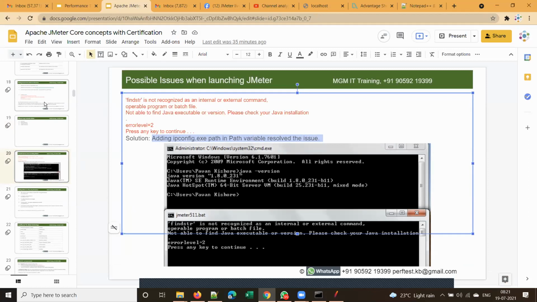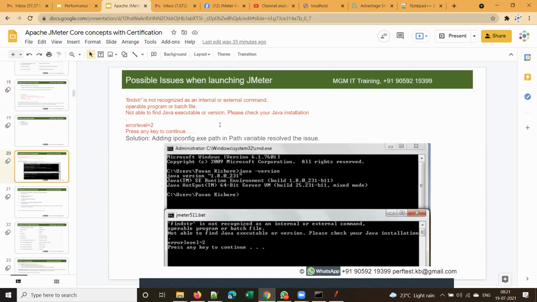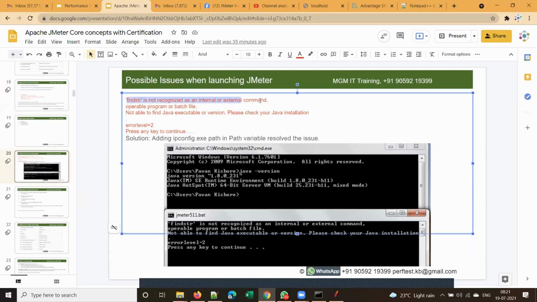These are the possible issues when we run JMeter. The solution for this one is that you should install 64-bit Java if you get this error message. One more issue is the one I got at some other time, and the solution for this is to add the ipconfig.exe path in the path variable. Everyone should know what an environment variable is. I'll explain this later, guys.